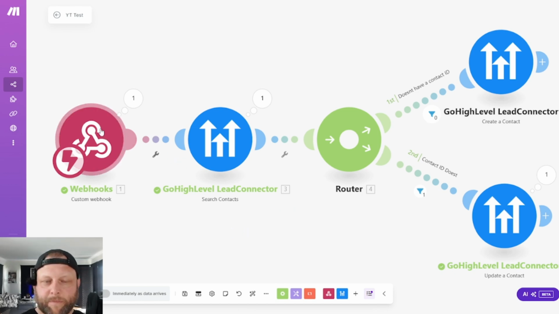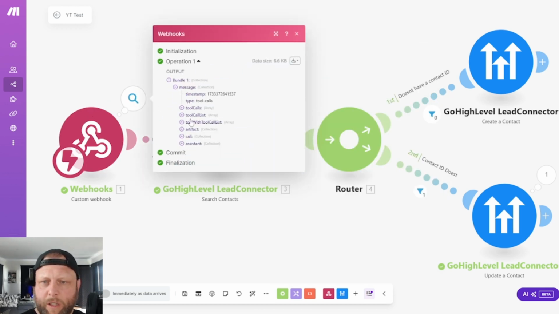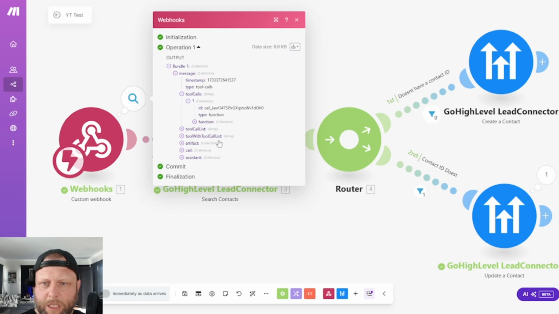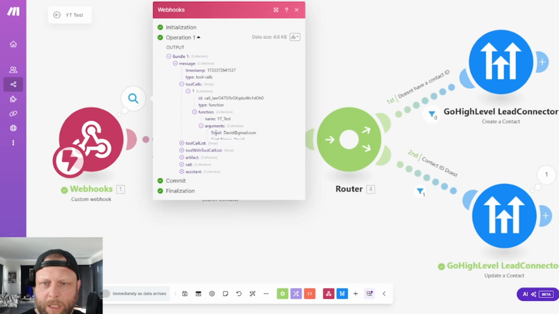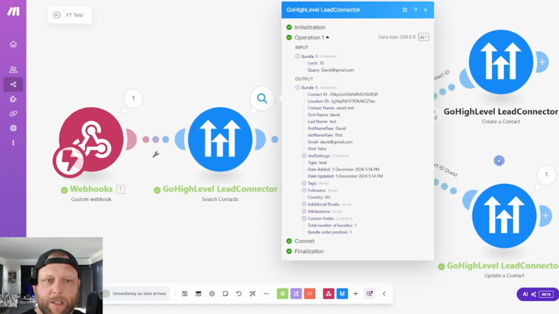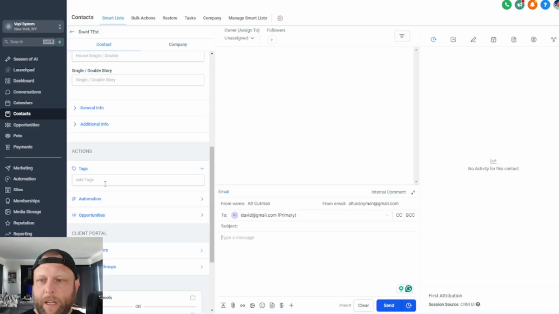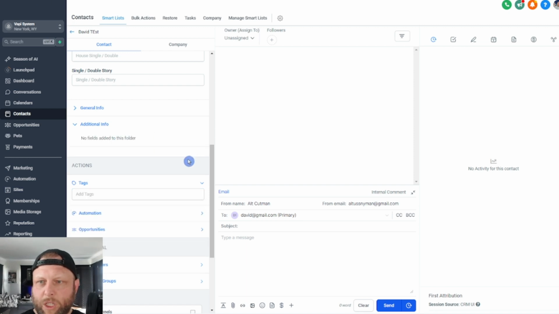Great. That's how it works. I don't know if you saw it run through. It got David, it searched, it got the email address. In here, it got David. It's searching High Level for David. It found David. It has a contact ID and it's going down here. And now in here, just hit that refresh.